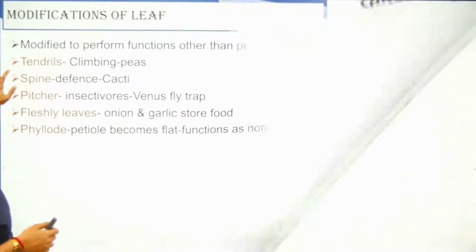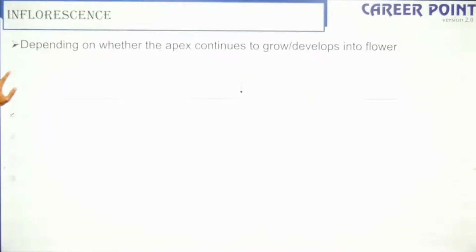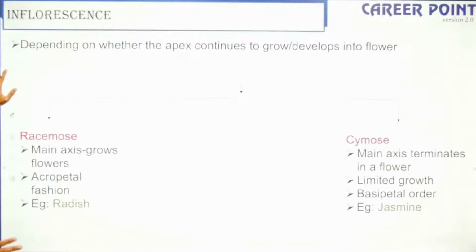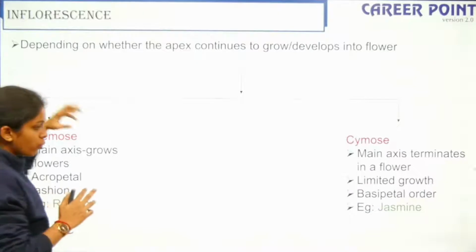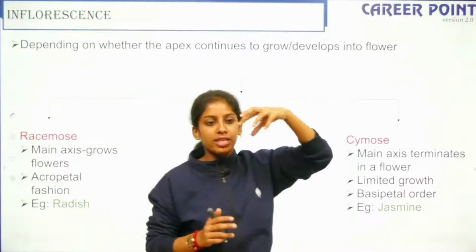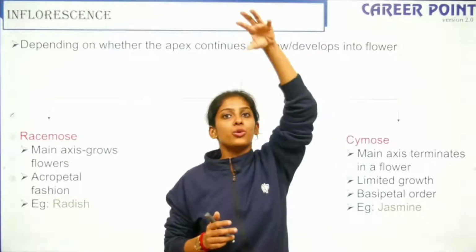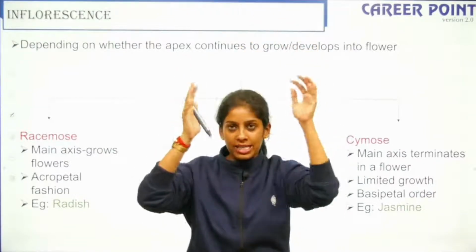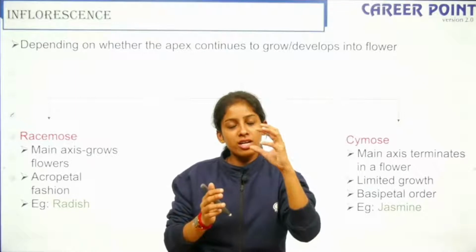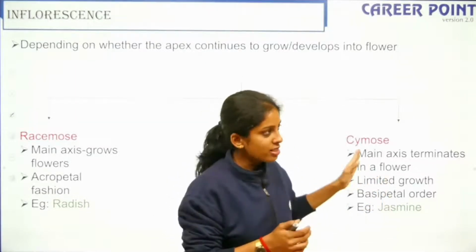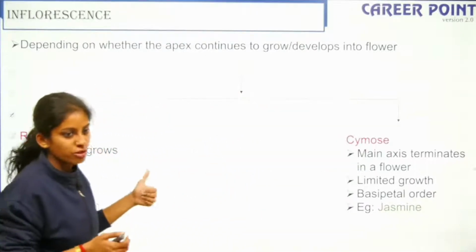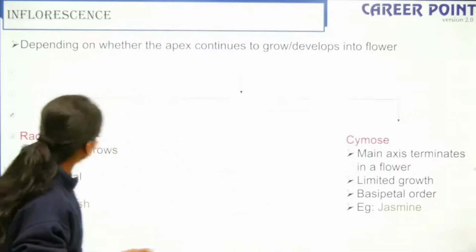So we move forward. So we have inflorescence. So how a flower is arranged on the stem is your inflorescence. So we have two types of inflorescence. One you can see is the racemose, the other is cymose. So in racemose, the tip of the center of the plant, that is the apex of the plant, continues to grow. The flowers are on the sides. In cymose inflorescence, the main axis terminates to form a flower. So that is your cymose inflorescence. So racemose is radish and cymose is your jasmine, right?